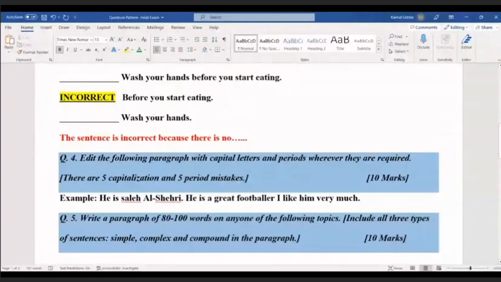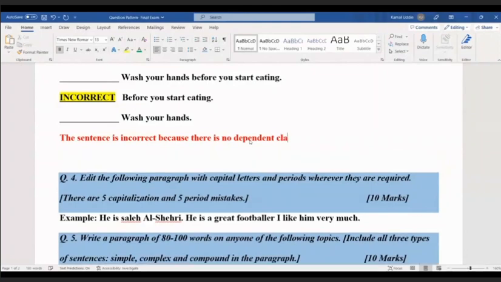It is incorrect because a dependent clause is a fragment, not a sentence, and is not complete if there is no independent clause attached to it.